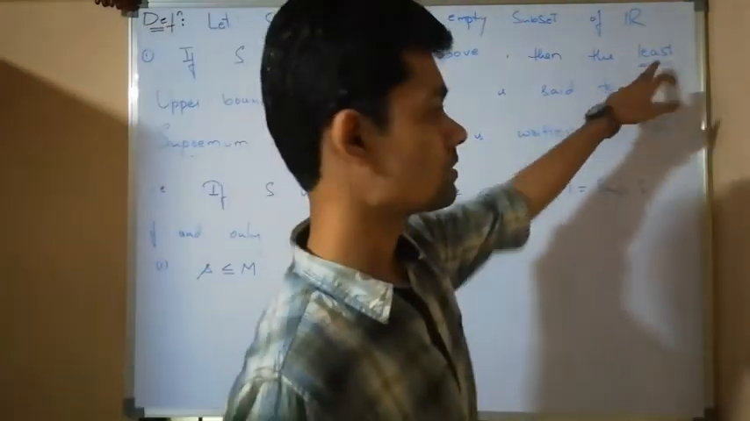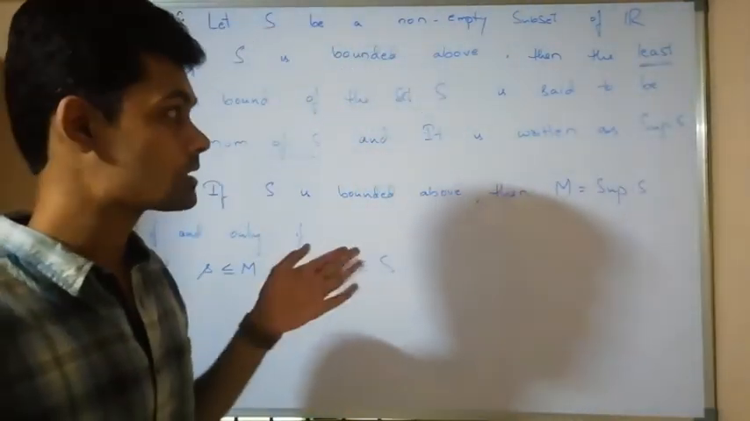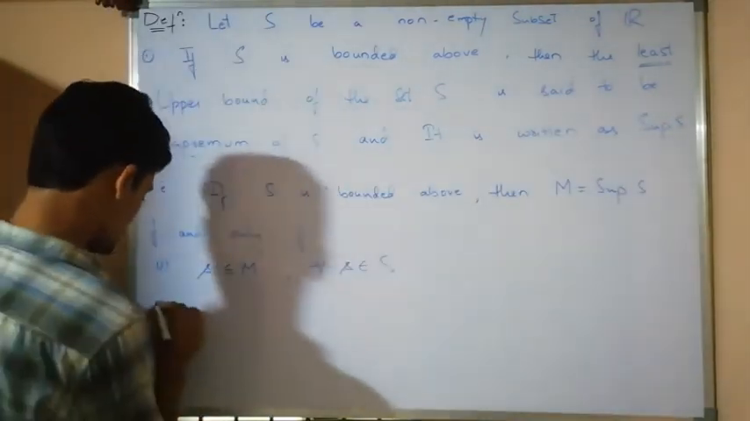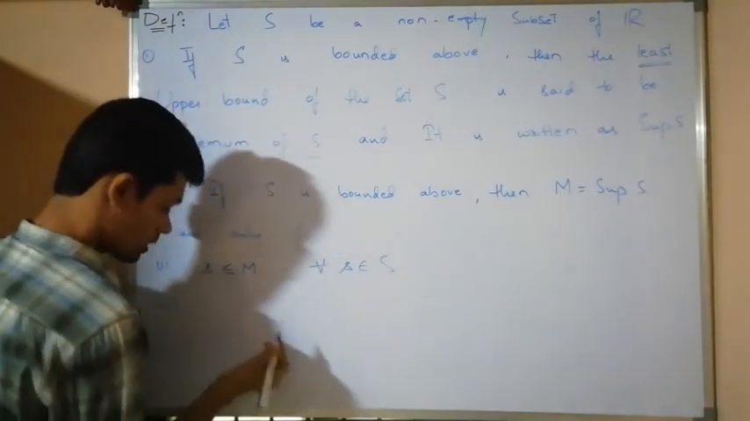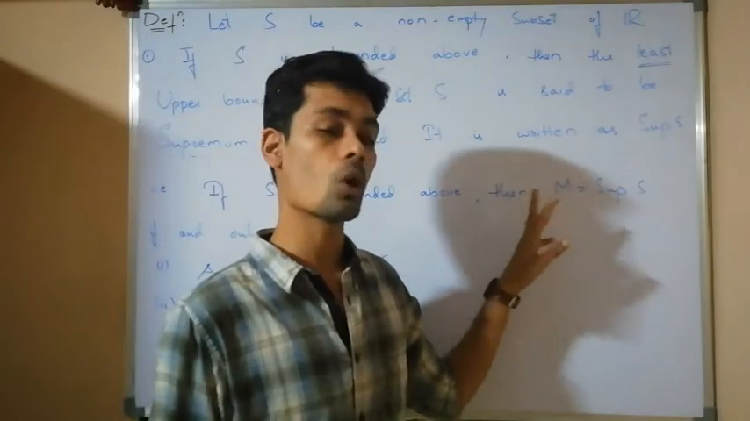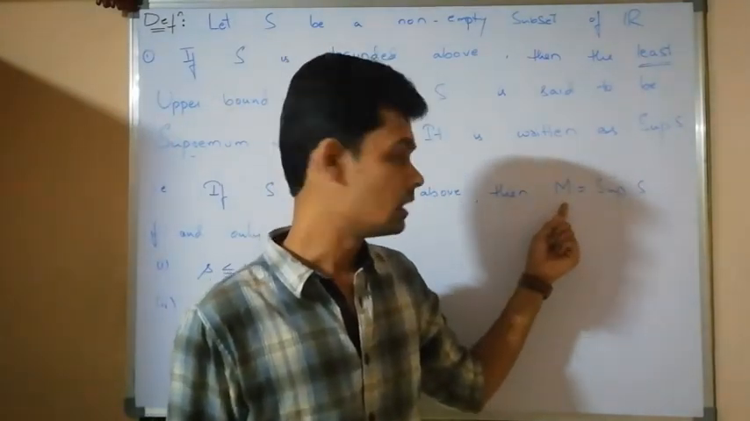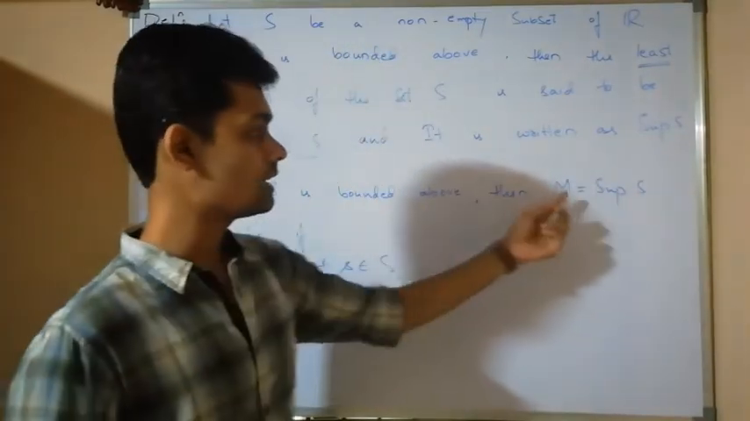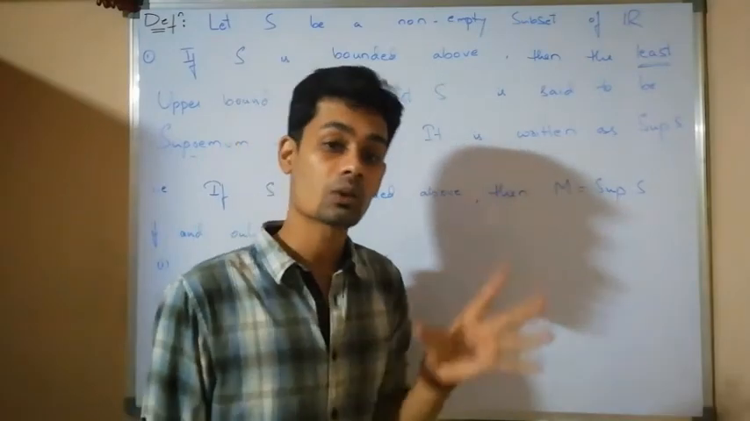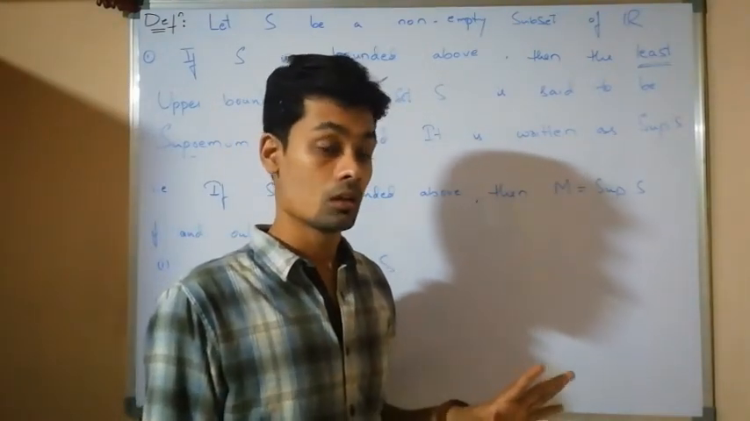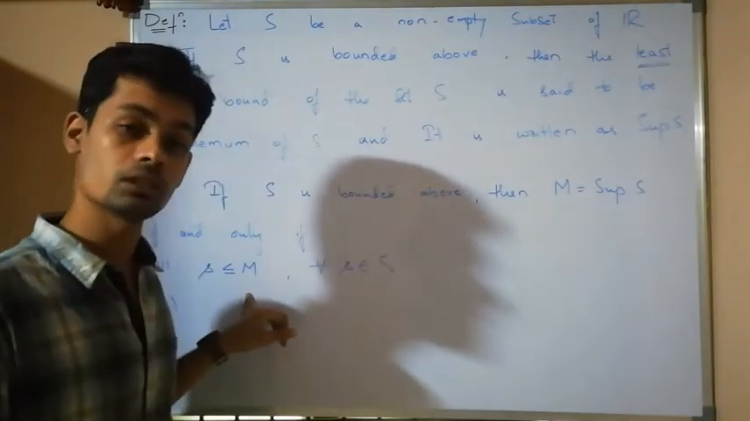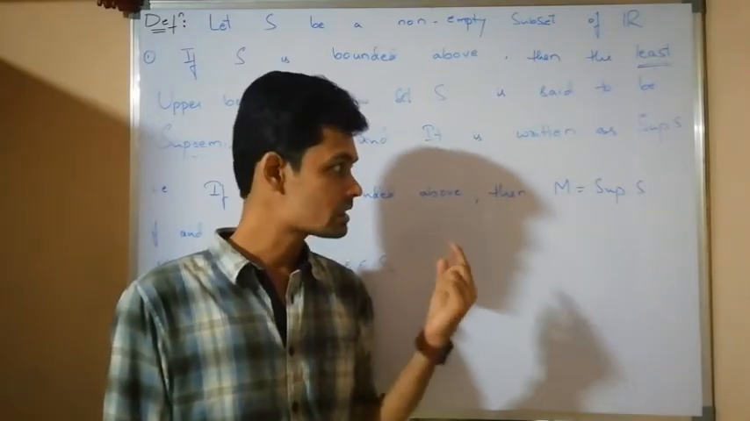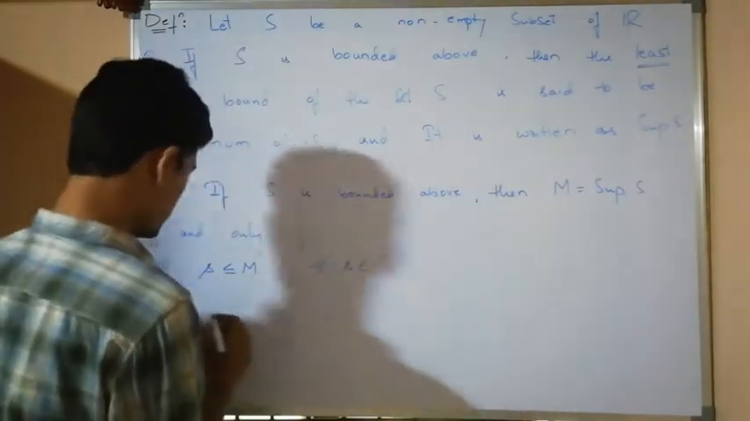Now I have to show that this one is the least among all the upper bounds, that is, no other upper bound is smaller than this one. Now the second condition: I have to show that this is the smallest upper bound. If I take any number smaller than this one, that should not be an upper bound, meaning it should not satisfy this condition. So I have to show that at least one element in the set is greater than that number.